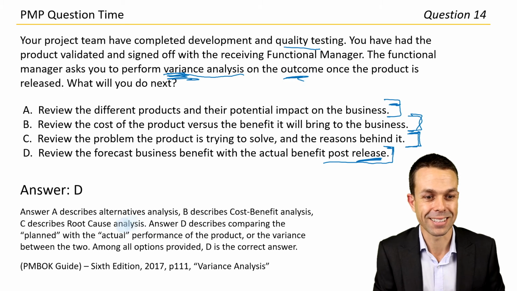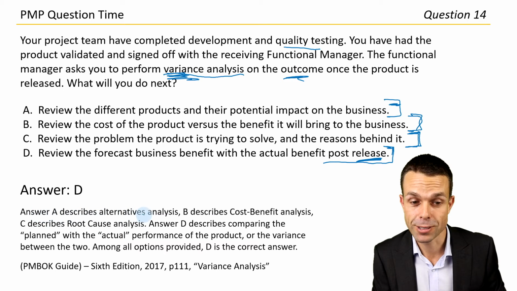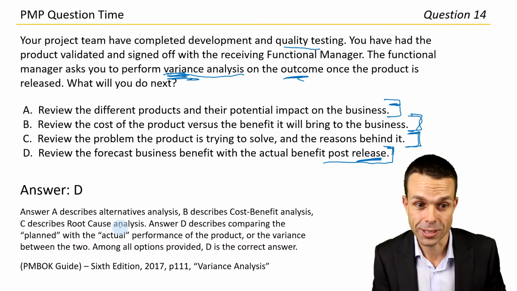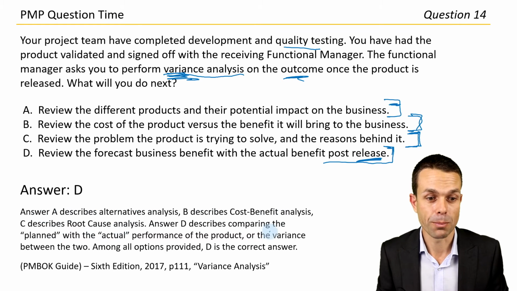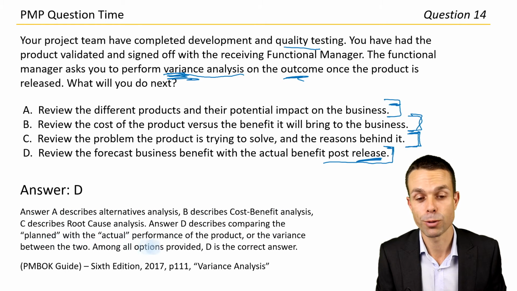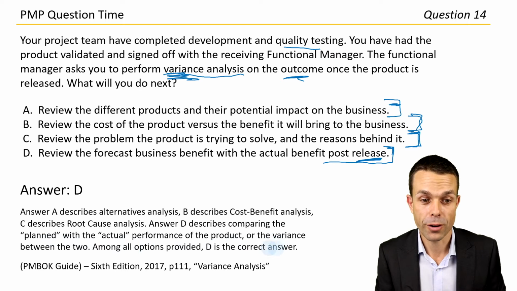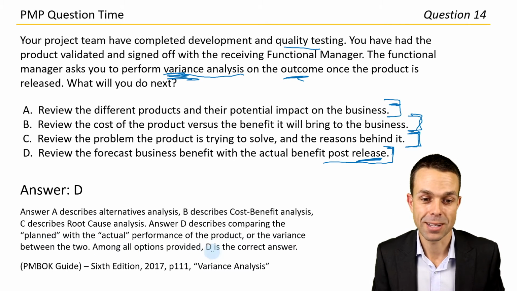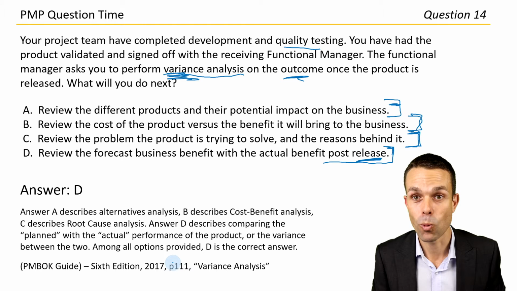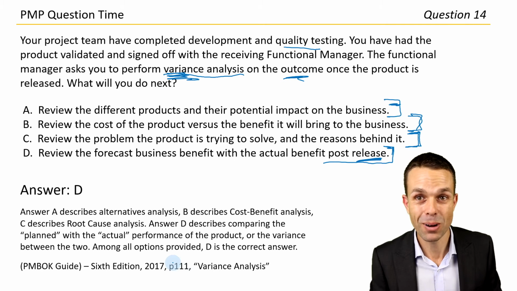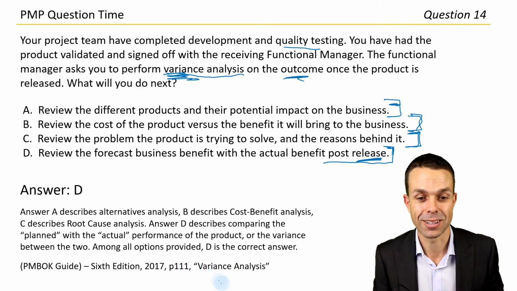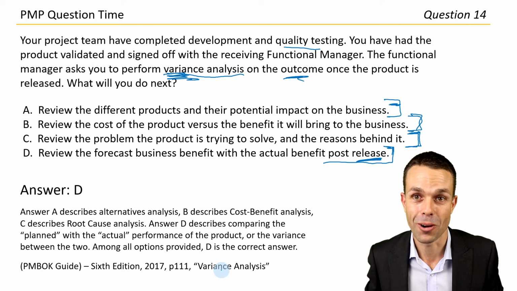There it is, fantastic. Answer A describes alternatives analysis, B is cost-benefit analysis, C is root cause analysis, and D describes comparing planned with the actual performance of the product, or the variance between the two. Among all of the options provided, answer D is the best answer, and that's page 111 in the PMBOK guide if you want to check that out, under variance analysis. Nice heading, exactly what we're after.